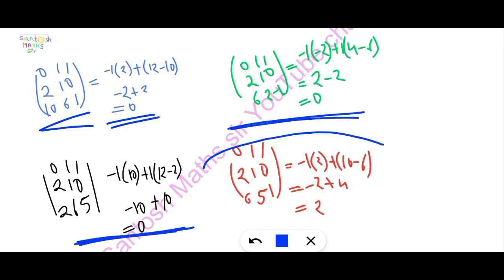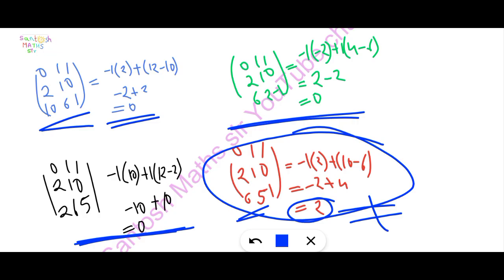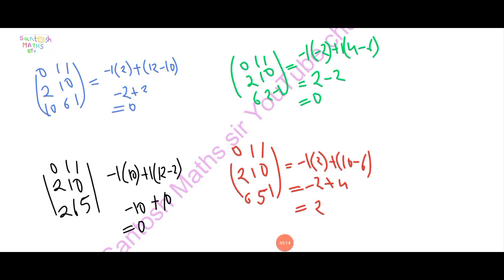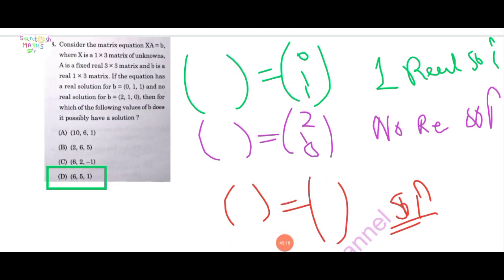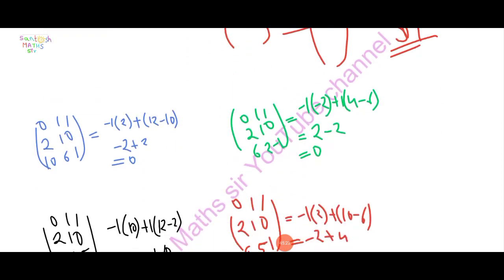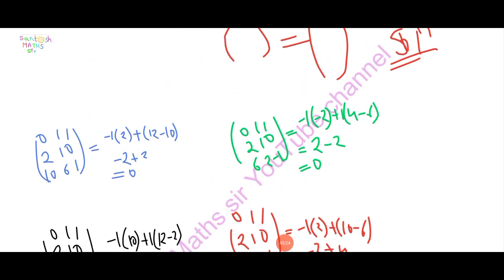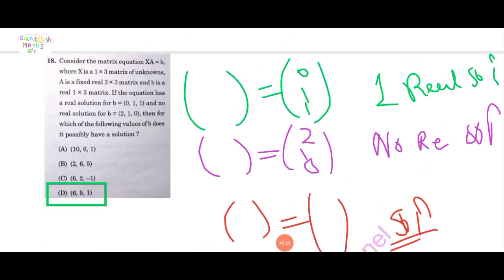In option number 4, with the matrix rows (0, 1, 1), (2, 1, 0) and (6, 5, 1), we get the determinant equal to 2. That means it is not equal to 0. So this is the solution for question number 18. Here option D is correct. This is a simple question.